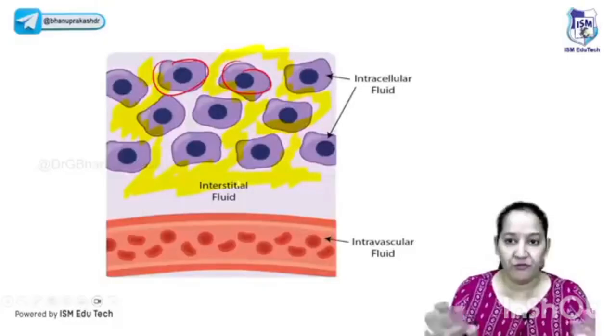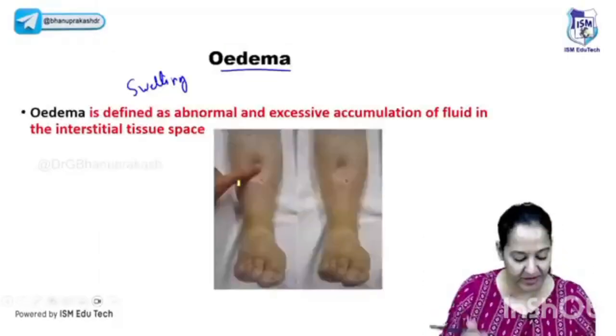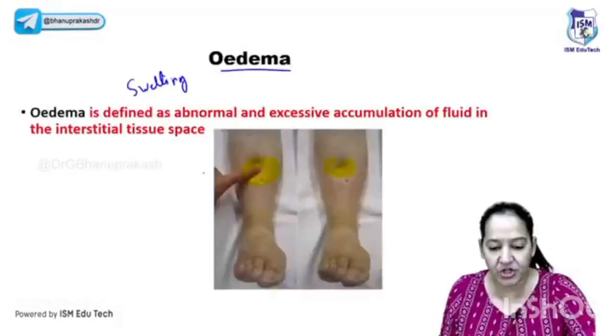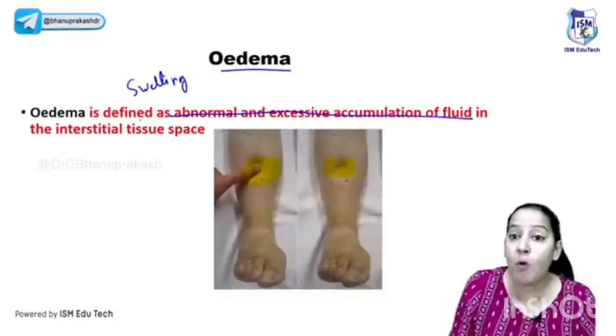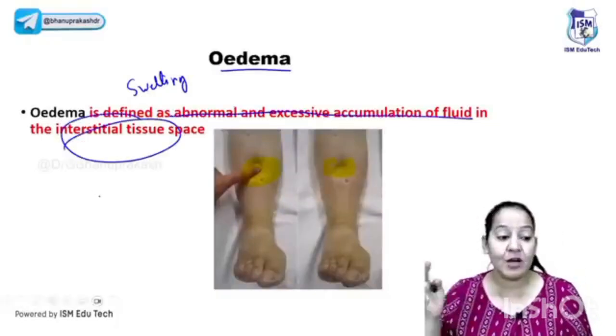Normally, interstitial space is dry. There is no fluid in that. But if fluid accumulates in the interstitial space, it gives rise to edema. Can you see here? It's edema. Edema is the accumulation of the fluid. Abnormal and excessive accumulation of the fluid in what? In interstitial space. But students have trouble in understanding what is interstitial space.